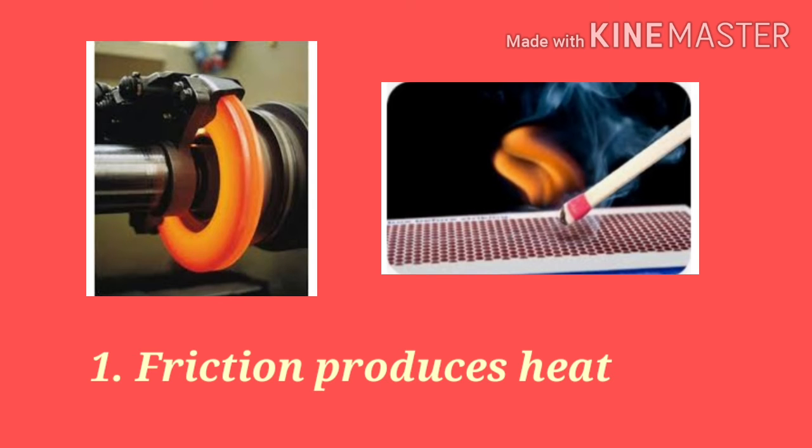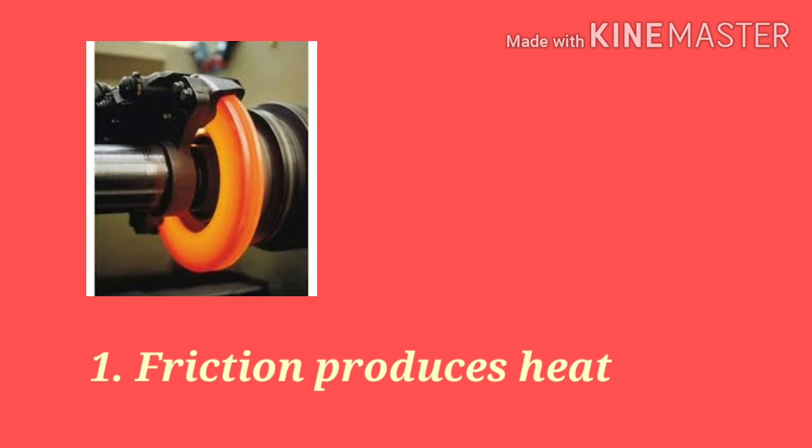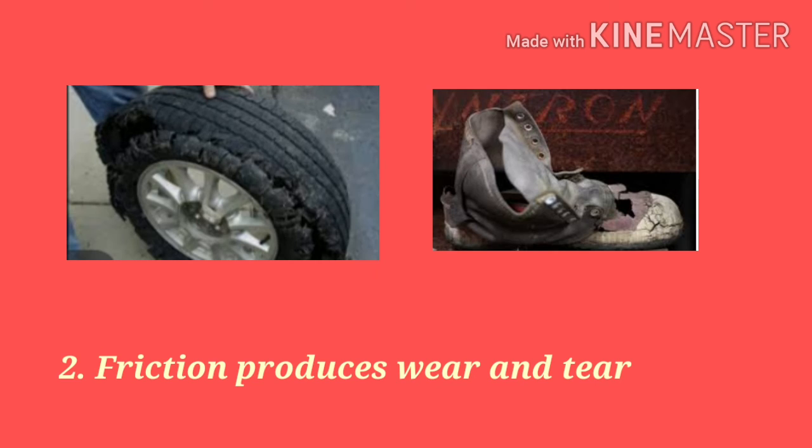Friction produces heat. Fast moving machines produce a large amount of heat which damages their moving parts. Friction produces wear and tear. Over a period of time, friction causes wear and tear on the surfaces in contact, like it reduces the life of our shoes.